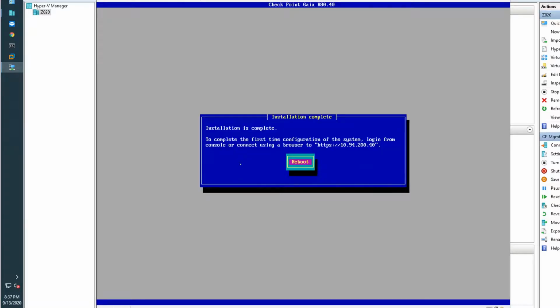Installation is completed, and we're gonna reboot the machine. After that, we're gonna run the first time configuration wizard to configure our management server.